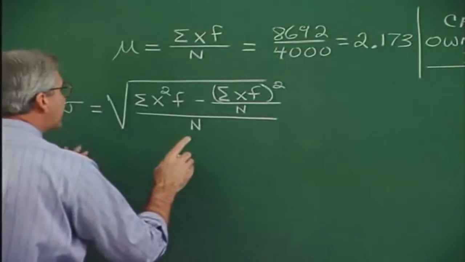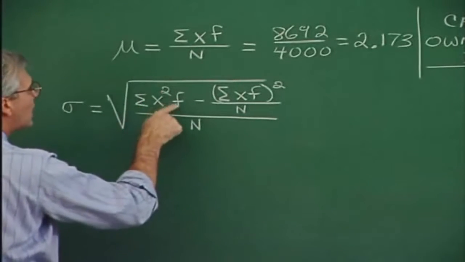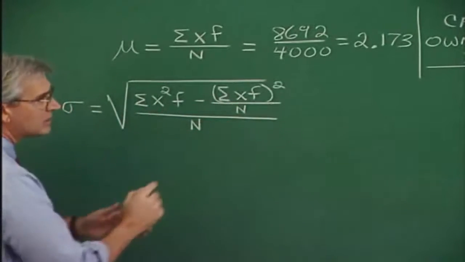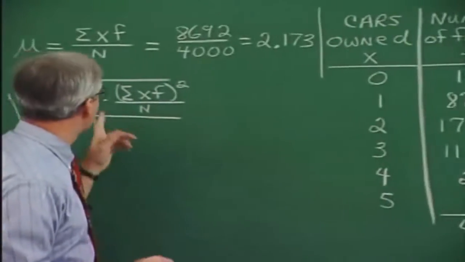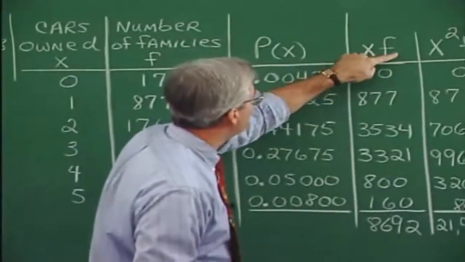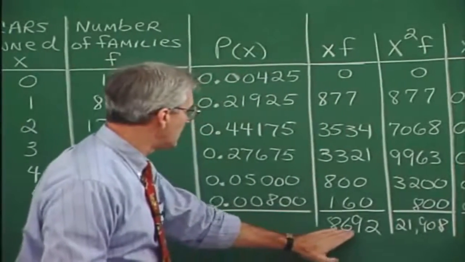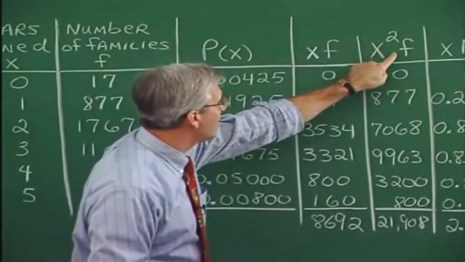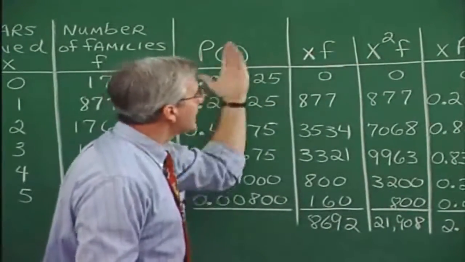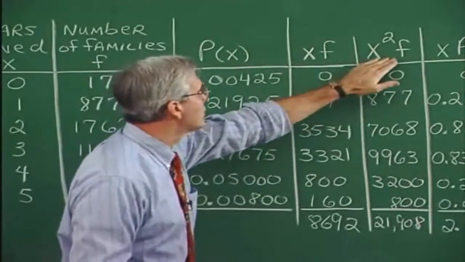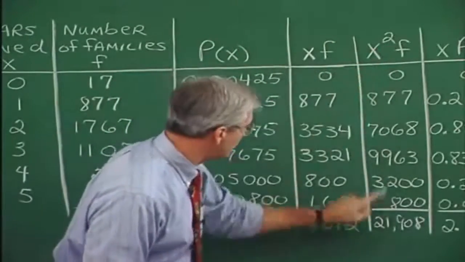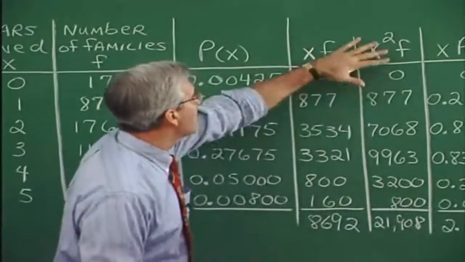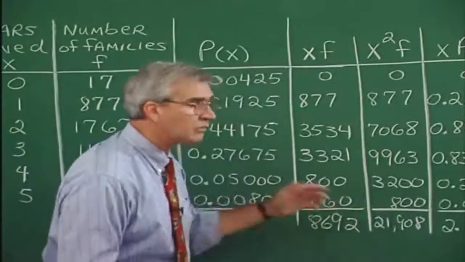When we make this calculation, we need to get the sum of x squared f. Now the sum of xf, we have at the bottom of that column over here. Let's go over and talk about those. Here's the xf column. We used this just a moment ago to find mu, the mean. Now here's x squared f. X squared f is found by squaring each of the x's and multiplying times the frequency. And we get all of this. Now here's the sum of the x squared f column, 21,908. I made these columns because they're consistent with what we've done before.